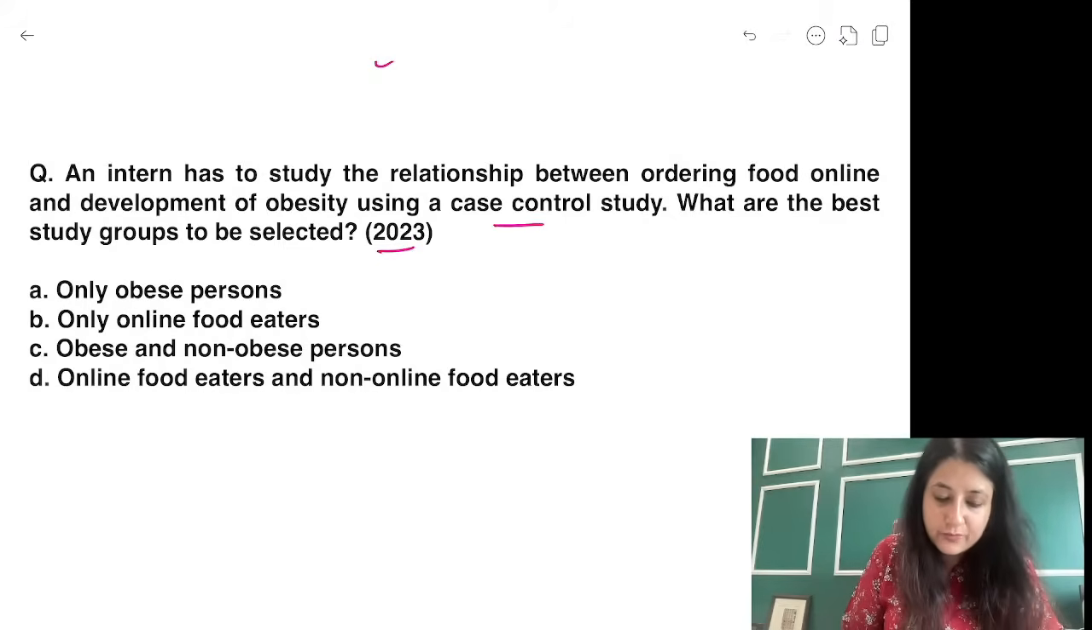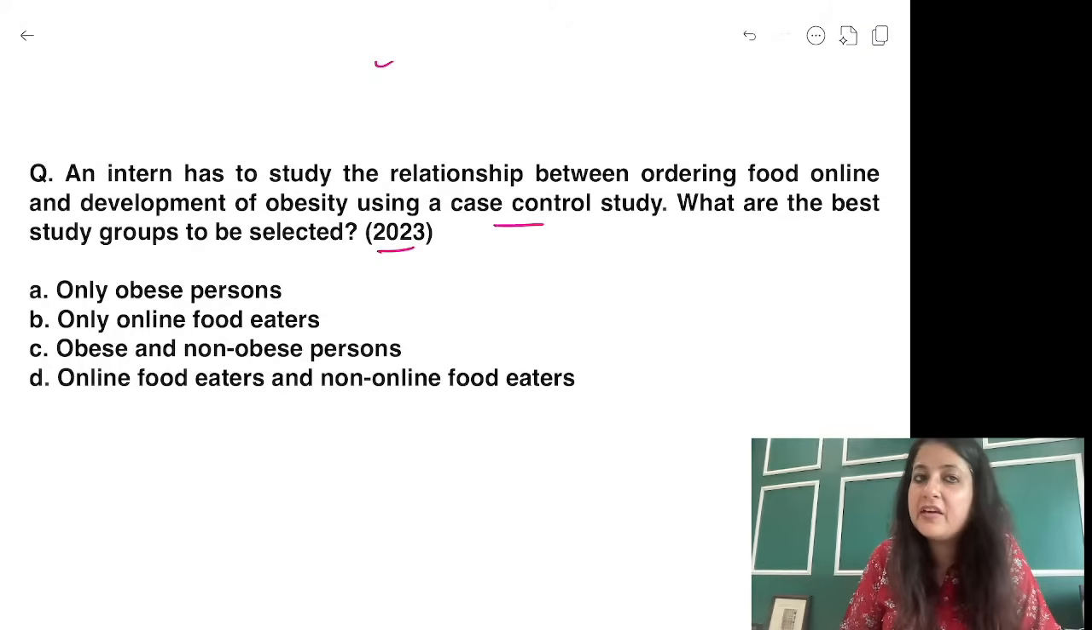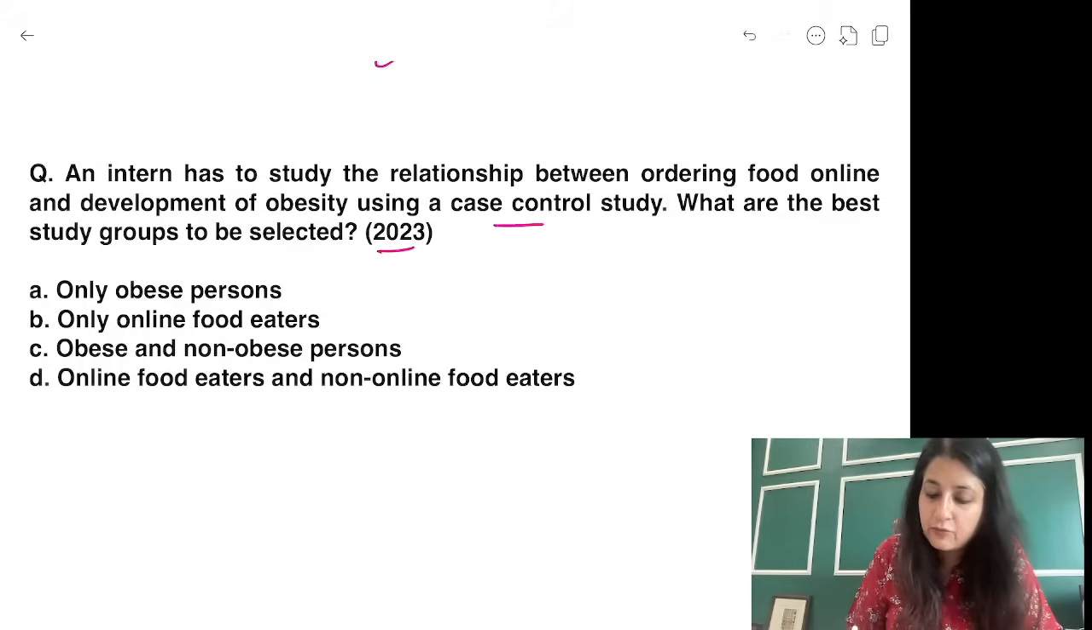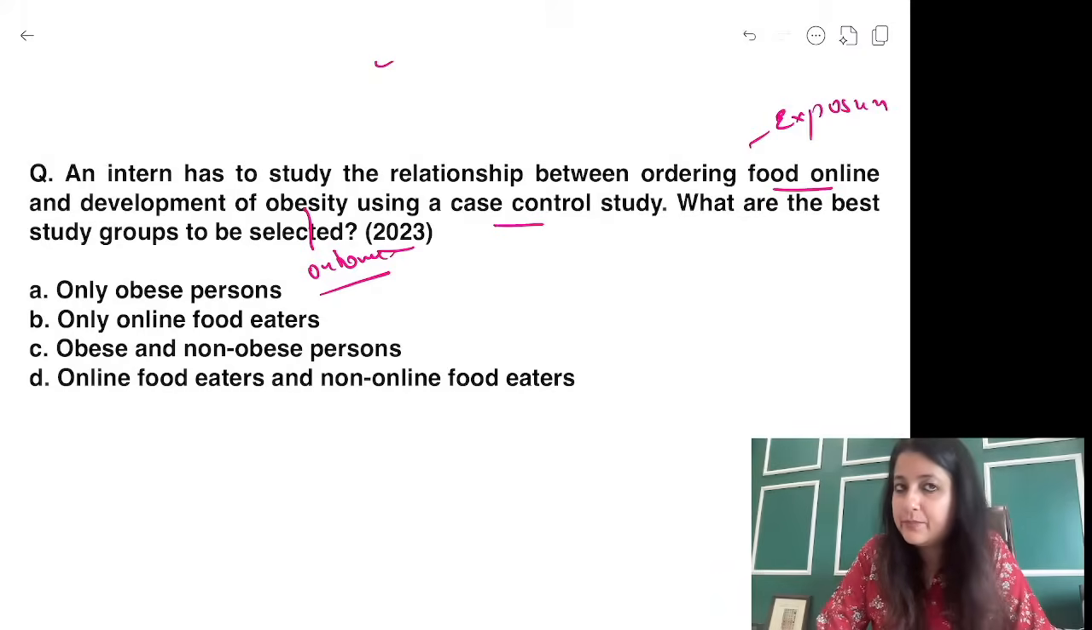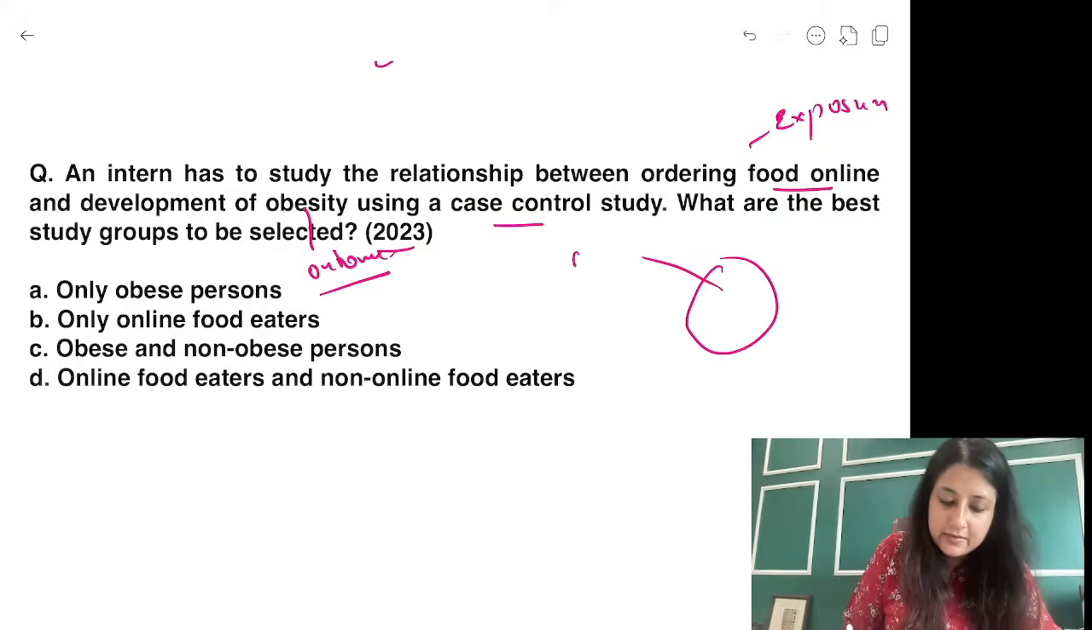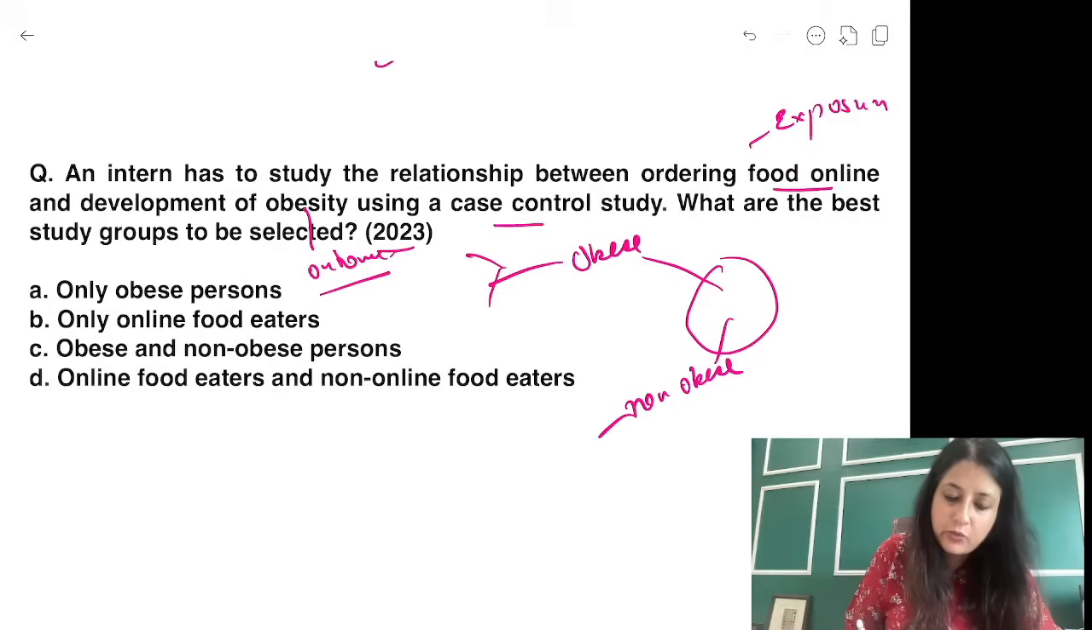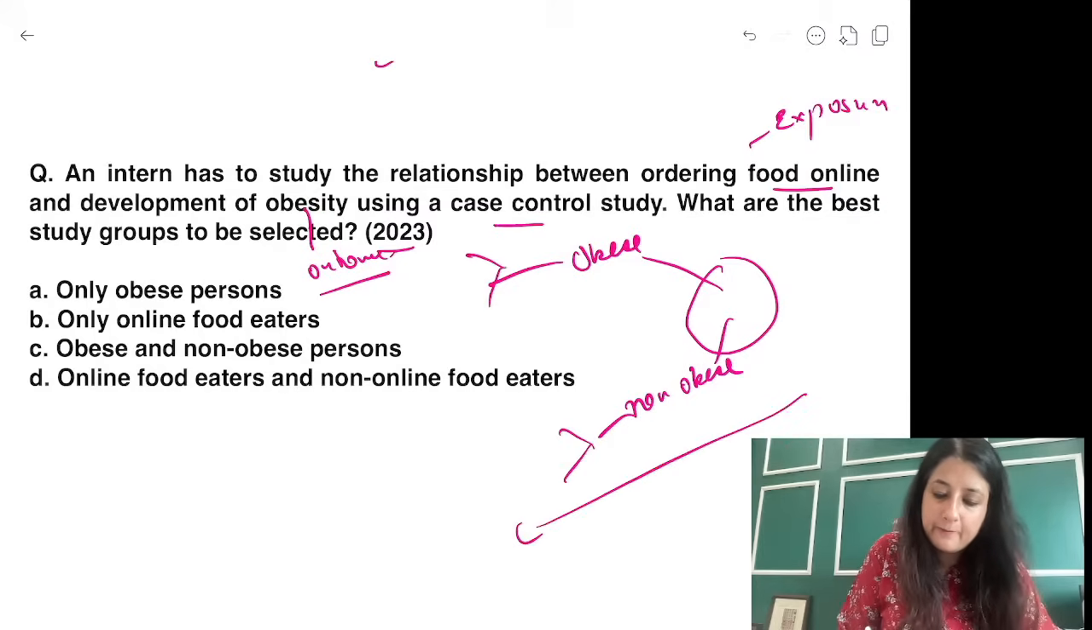So what are the best groups to be selected? All you need to figure out is what is the exposure, what is the outcome. Food online, this is the exposure. And what is the outcome over here, guys? Outcome is obesity. ठीक है. Now what are the best study groups to be selected if I want to study the relationship of food online and development of obesity using a case control study? So I need cases, so they are what? Obese. I need controls, they are what? Non-obese. I am going to ask them about the online food order. ठीक है. So this is obese and non-obese.